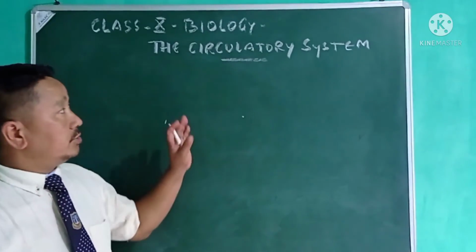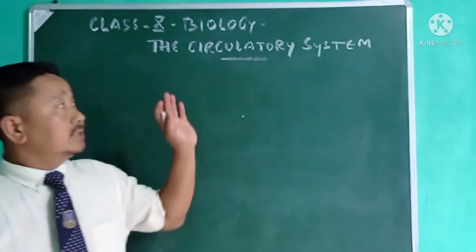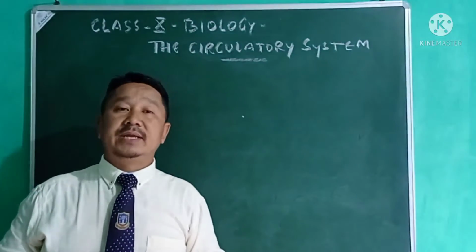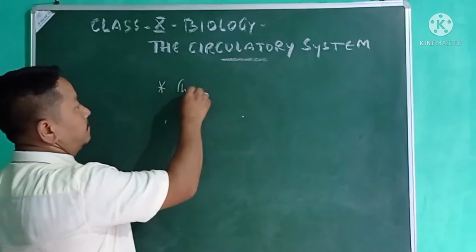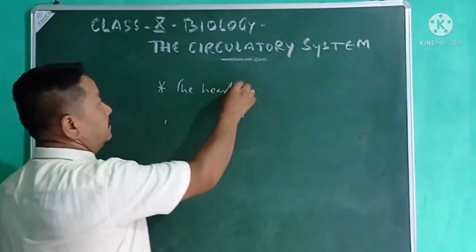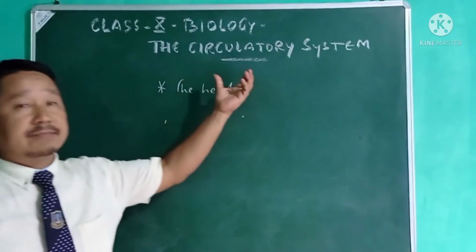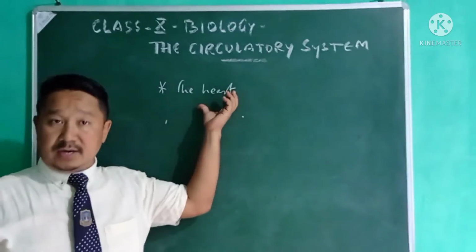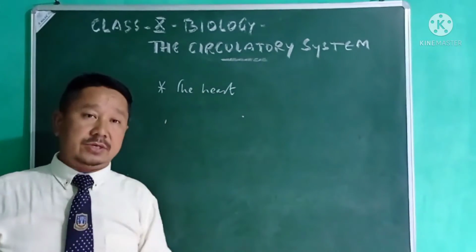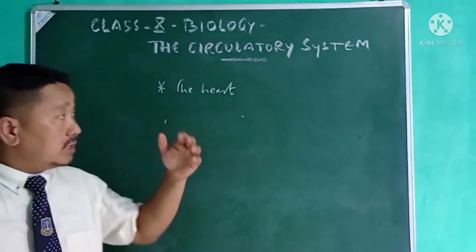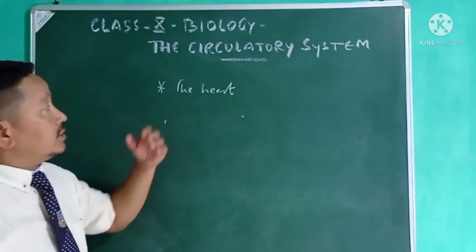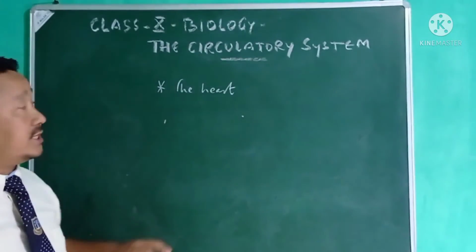This system mainly consists of the heart, and we'll talk about the heart in the other sessions of this chapter itself.